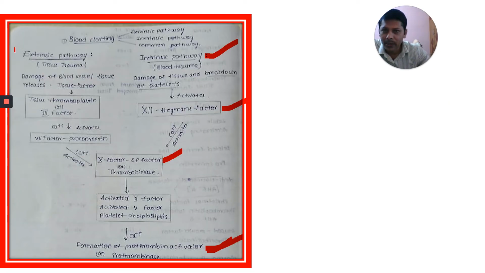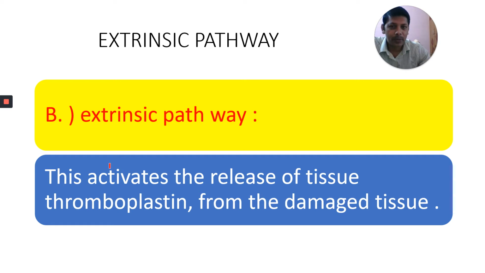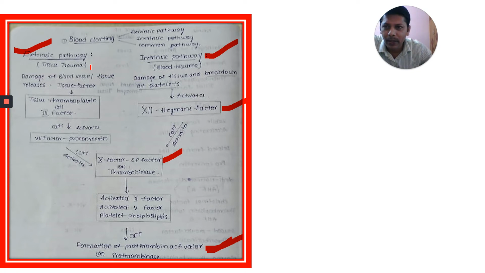Come to the other pathway. Now I am going to explain this pathway. This is called the extrinsic pathway. In this extrinsic pathway, look what is happening here. Tissue trauma, damage to the tissue, blood vessel damage releases a tissue factor.